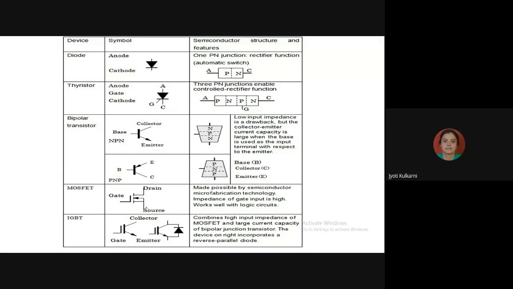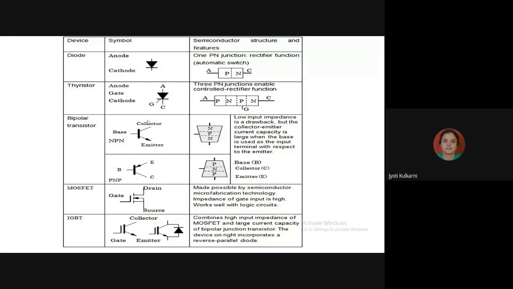Now power semiconductor devices are, the first device is the diode, that is called a power diode. The second device is the thyristor. The third is the BJT, that is bipolar junction transistor. And then the MOSFET, that is metal oxide semiconductor field effect transistor, and then the IGBT, that is insulated gate bipolar transistor. So these are the devices which we are going to see in detail, and then we will start the question based on that.